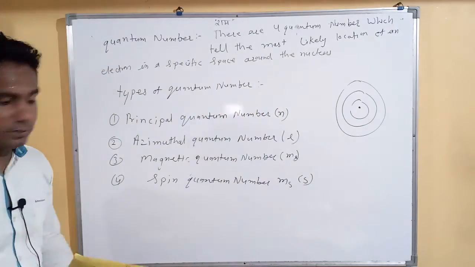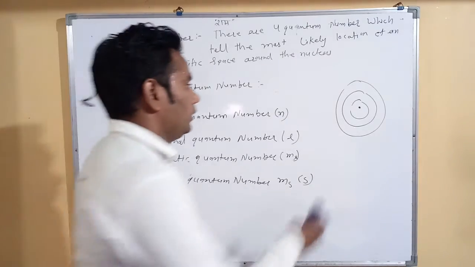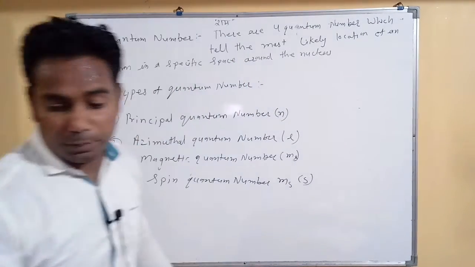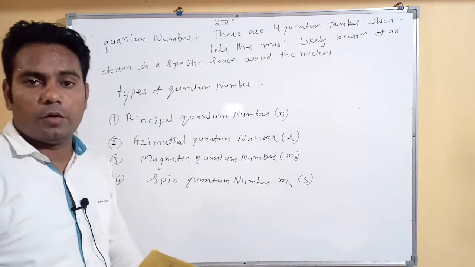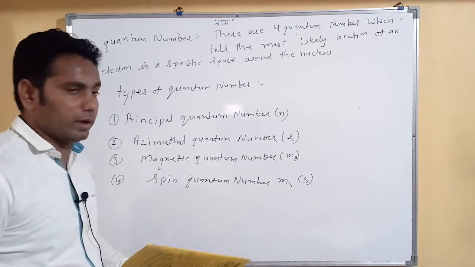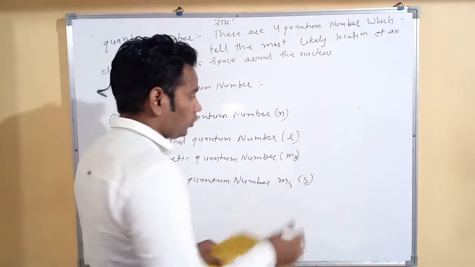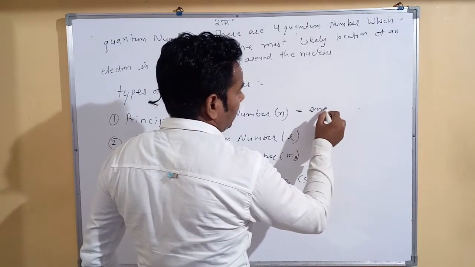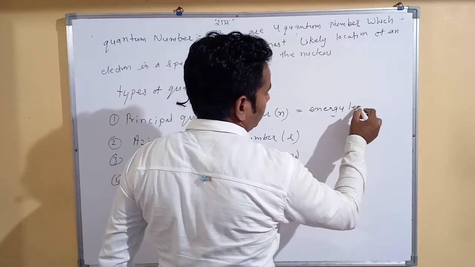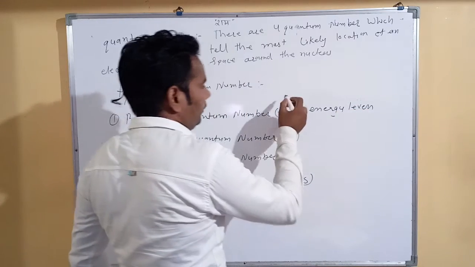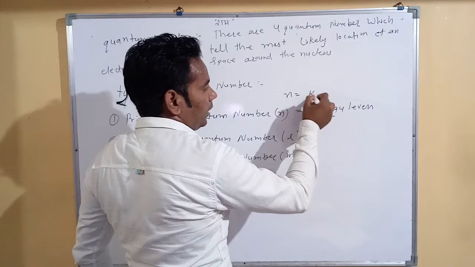The 4 quantum numbers show different positions of electrons. The principal quantum number denotes the energy level. It means the n value is always equal to the number of the orbit.